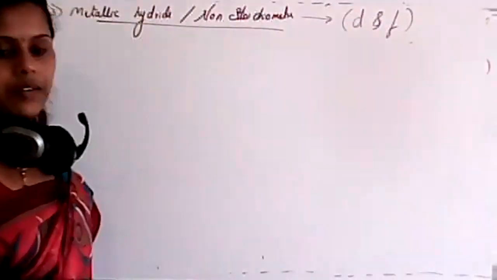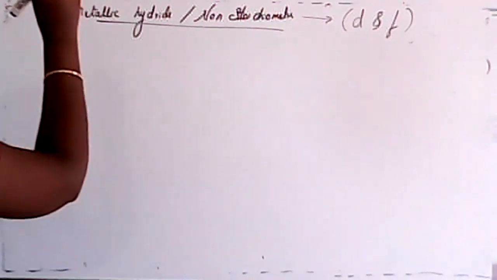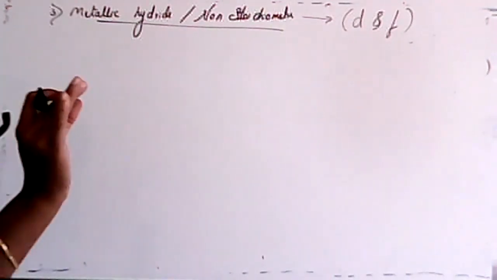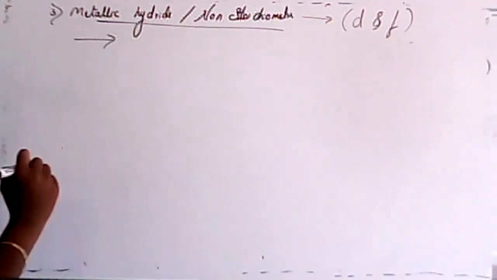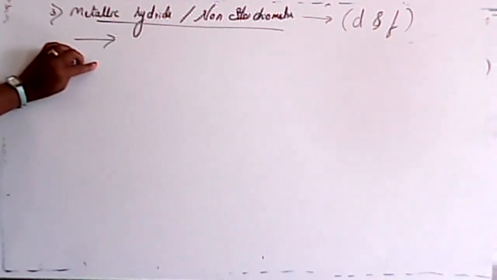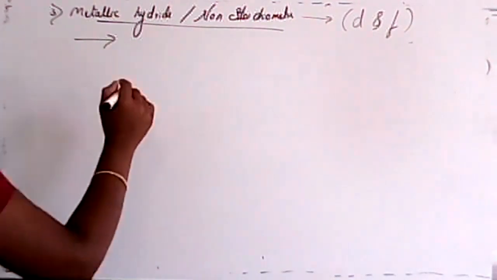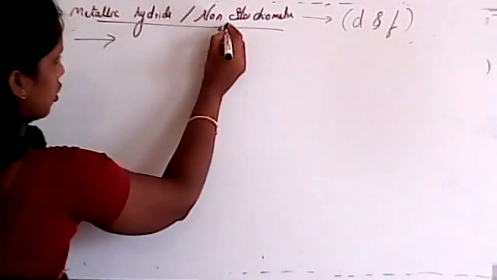D block elements and F block elements react with hydrogen and form which type of hydride? Metallic hydride. See, there is one exception. Here you have to consider some important thing. In this case, why do we call it non-stoichiometry? That is very important.